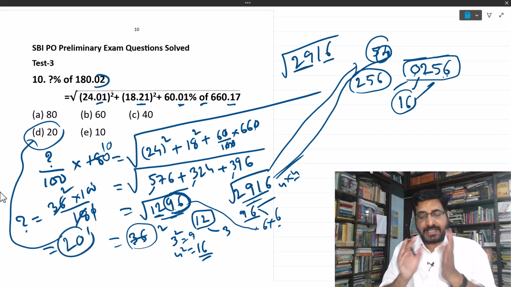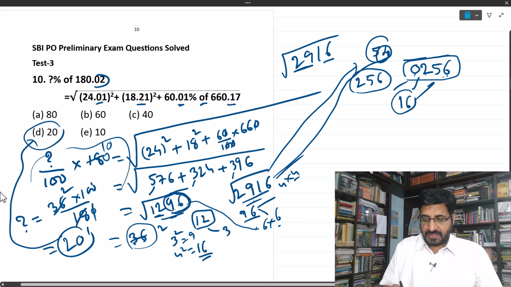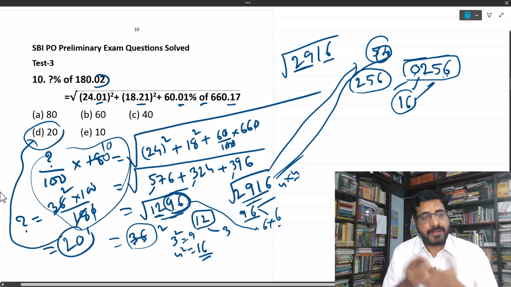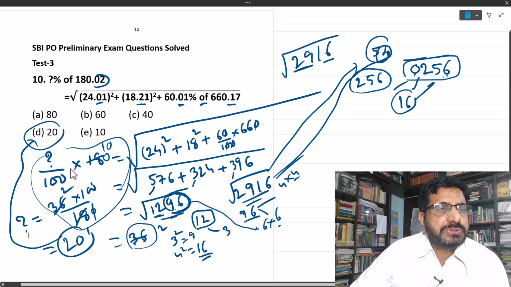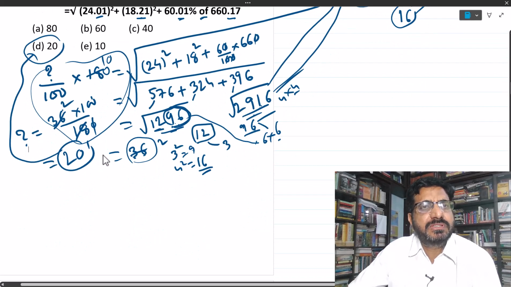So you have to be very careful. Don't get mixed up while calculating the sum. Fine. Now let us move on to the next problem.